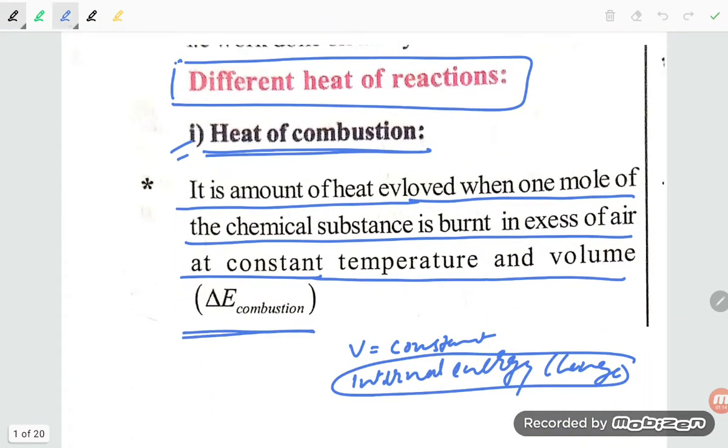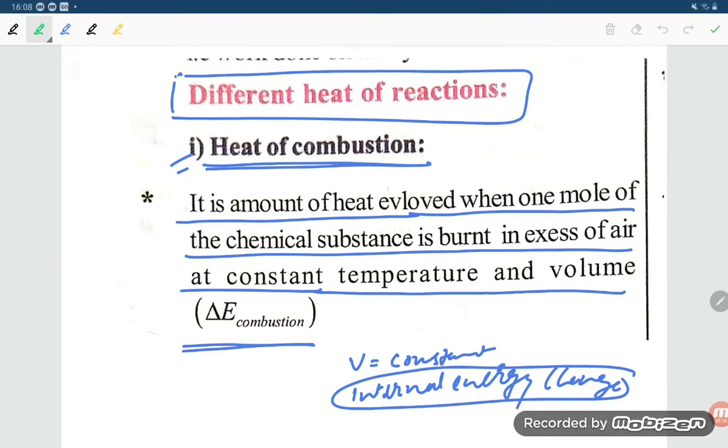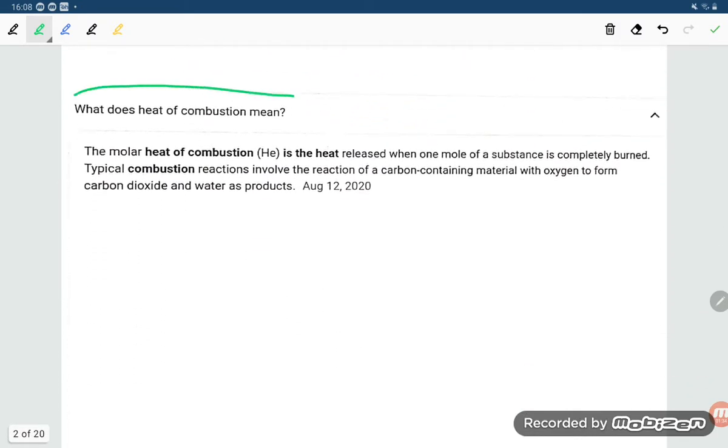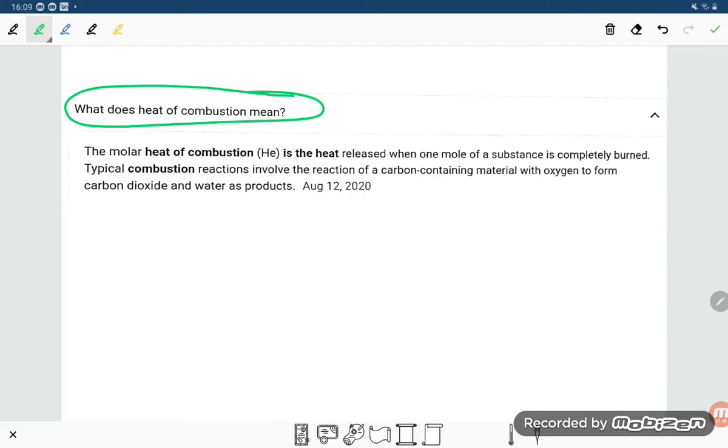Now, students, try to understand the next point after knowing this definition. It is the amount of heat evolved when 1 mole of a chemical substance is burned in excess of air at constant temperature and volume. That heat is known as what? Heat of combustion. Next point: what does heat of combustion mean?